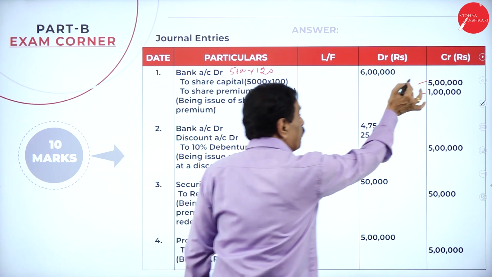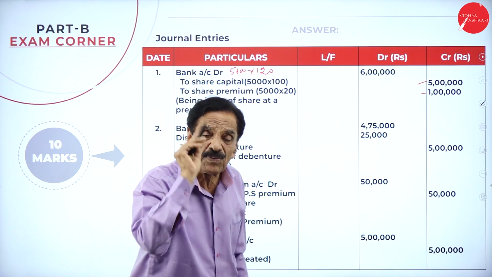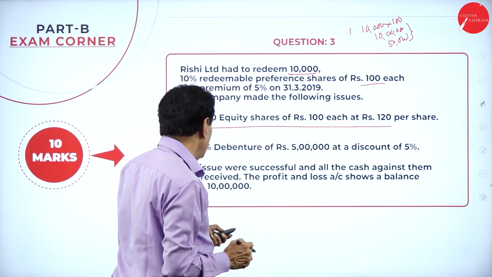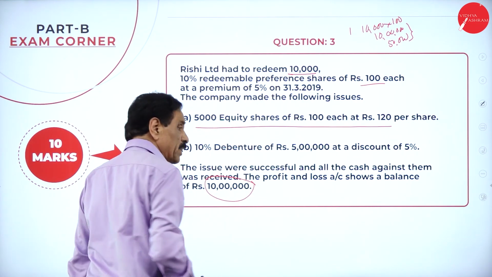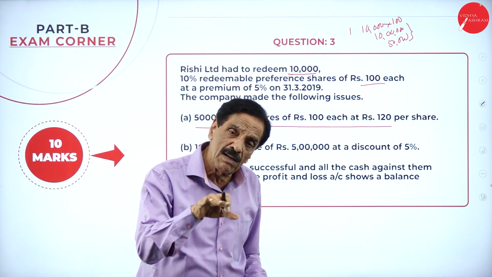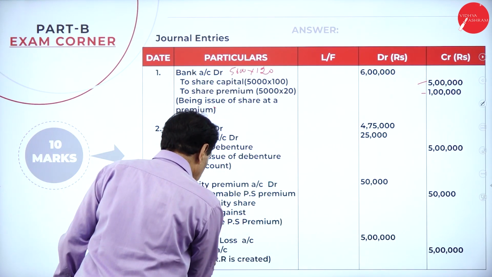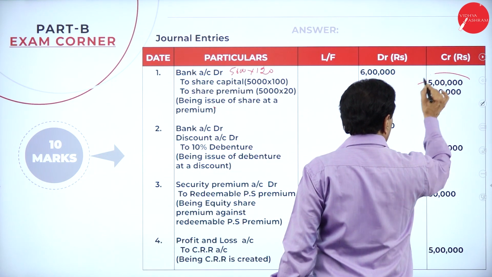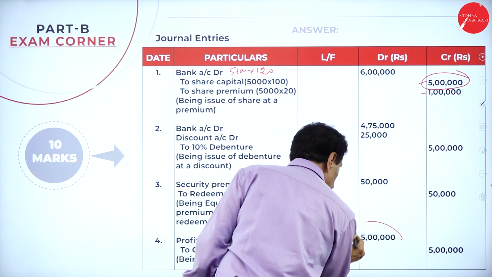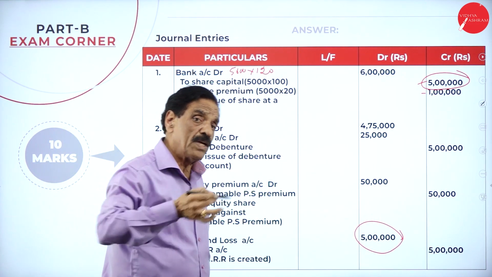What is your face value? 5 lakh received. How much shortage is there? Another 5 lakh. You have to create the CRR with the help of profit and loss account, which is sufficient. How much is in the profit and loss account? 10 lakh. We can take 5 lakh and create the CRR. Profit and loss account debit to CRR account 5 lakh. So you got 5 lakh from the equity shares and 5 lakh from the profit and loss account. The premium is clear, so we have 10 lakh.